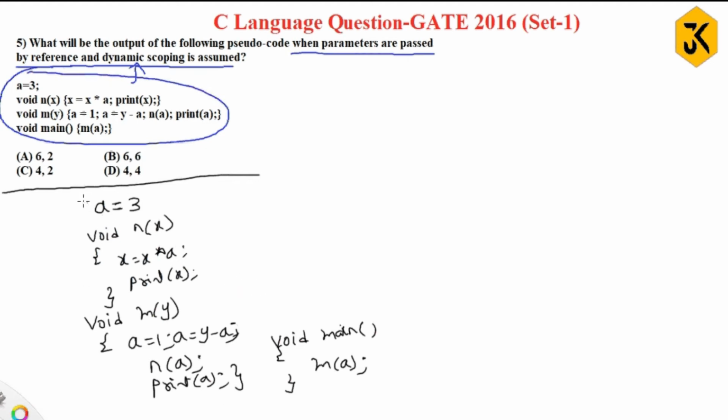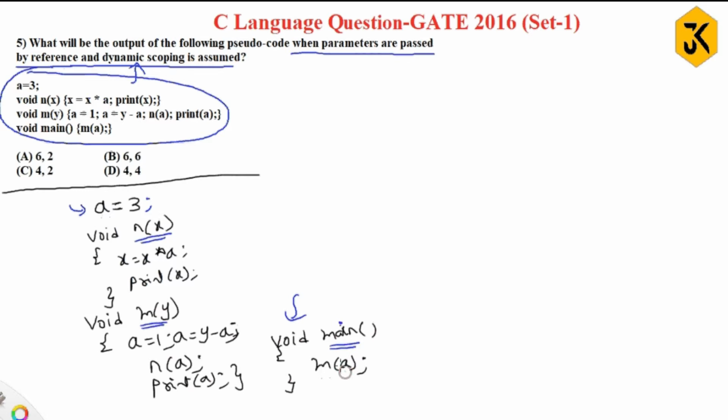A equal to 3 is a global variable. Why? Because it is declared outside of all the functions. They have taken one n function, another one is m function, and one is main function. Every C program will start executing from the main method. Now, this main method is calling one function, m function, by passing what value?